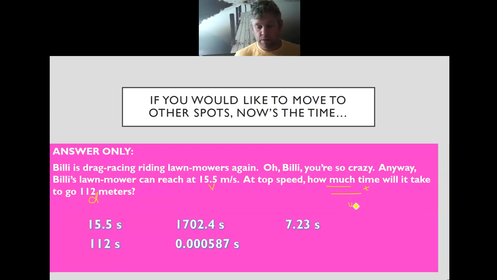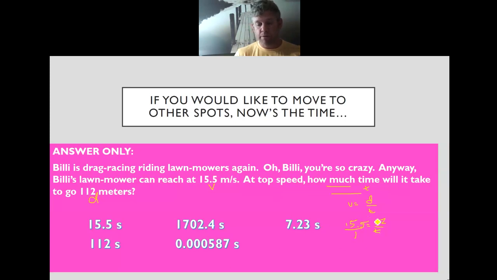So v equals d over t, right? That's going to be 15.5 is equal to 112 over t, right? Now this is the algebraically tricky one. This is one that's going to mess with you a little bit. So what we have to do, set that over 1, right?